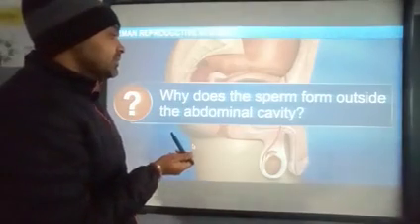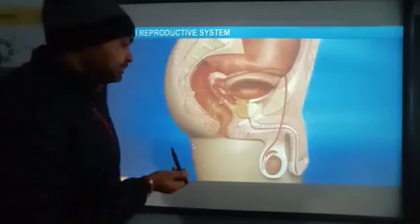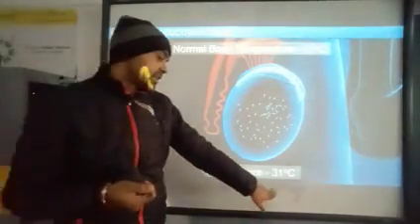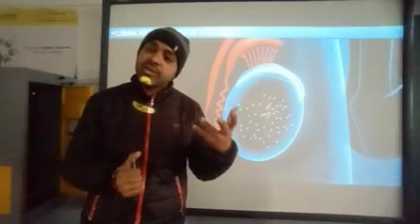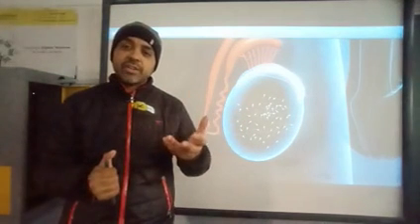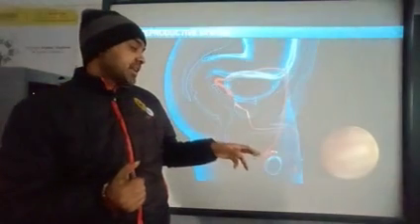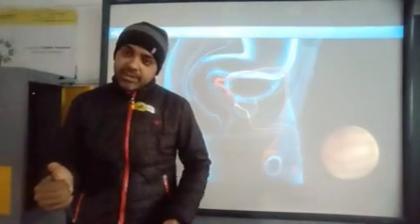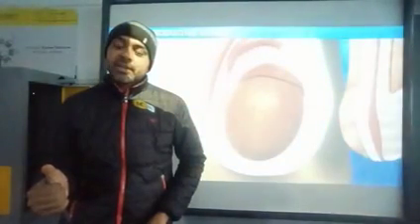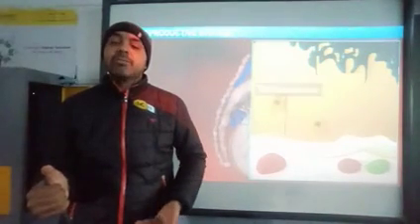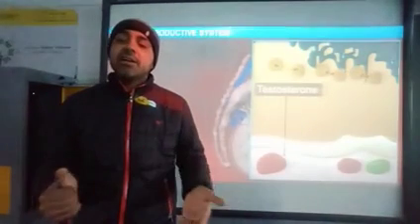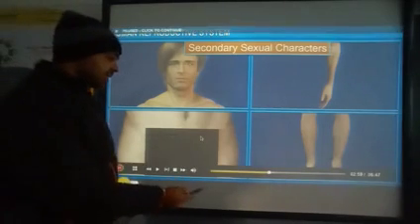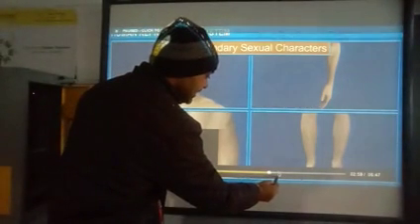Okay, why does the sperm form outside the abdominal cavity? Because of the optimum temperature. It requires around 31 degrees Celsius, at which the sperm will form and mature. To maintain the temperature, the scrotum helps. During winters it comes around our body and touches our body surface, but during the summers it leaves the body surface to maintain the temperature. Okay, so these are the different secondary sexual characters that we had discussed in class 8th.